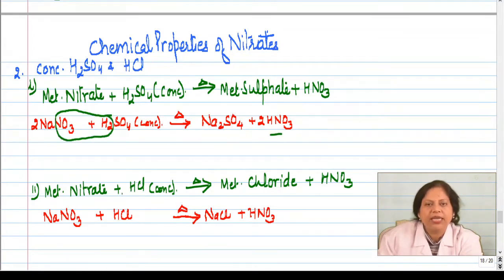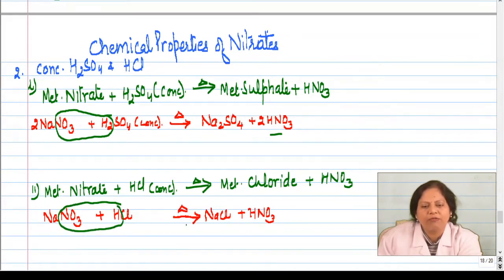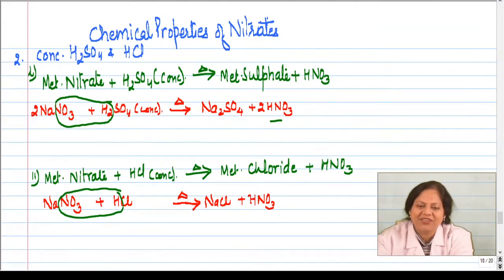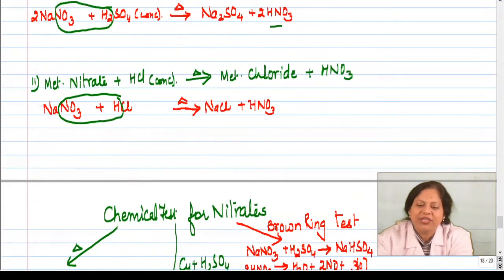Right. Similarly, if you take metal nitrate with concentrated hydrochloric acid, again what will happen? You are going to get what? Nitric acid, and metal salt, metal chloride will be formed. So when concentrated sulfuric acid or concentrated hydrochloric acid combine with metal nitrate, they form nitric acid along with sulfate or chloride salt. Is this clear children? Isn't it interesting? They are very interesting.